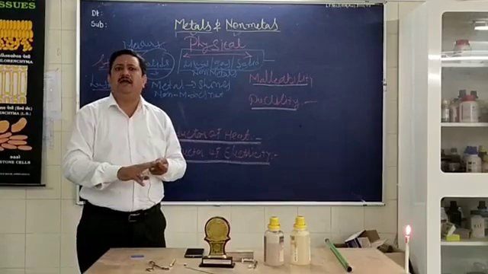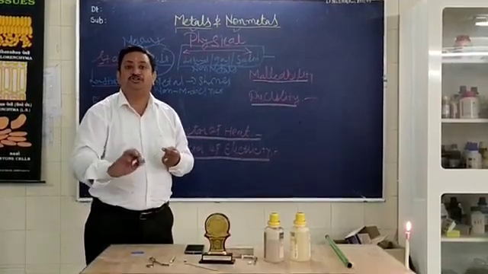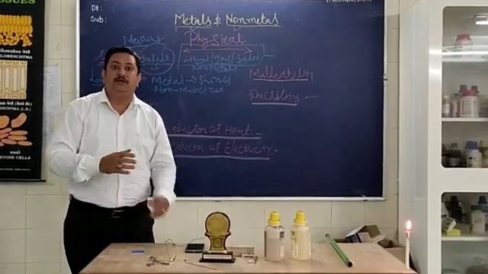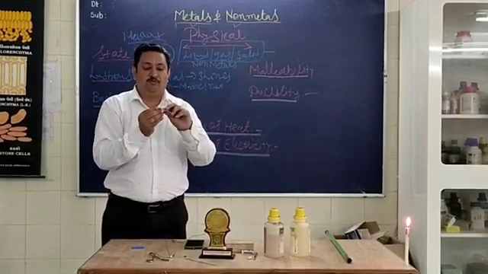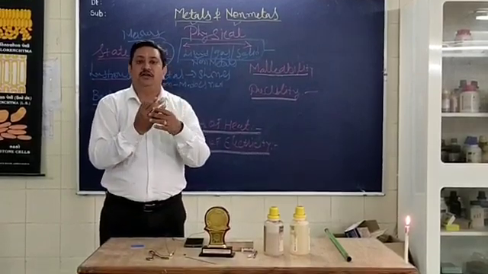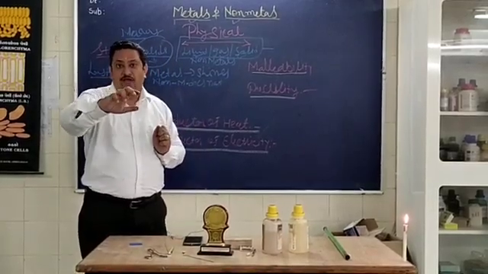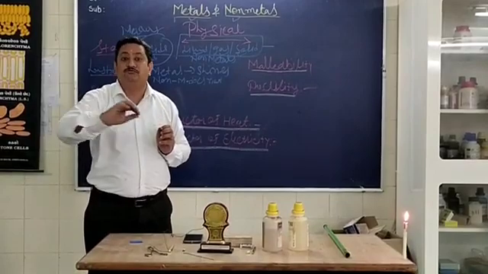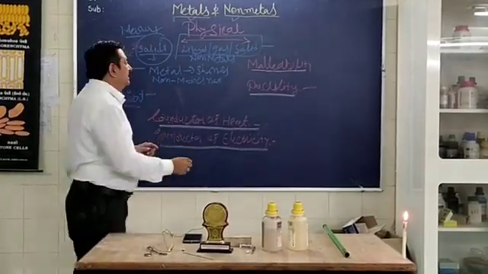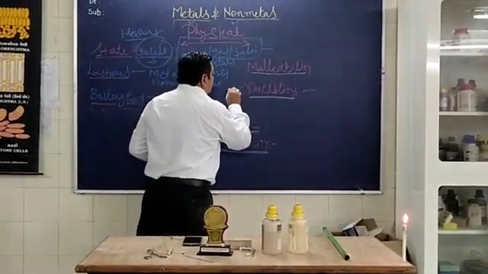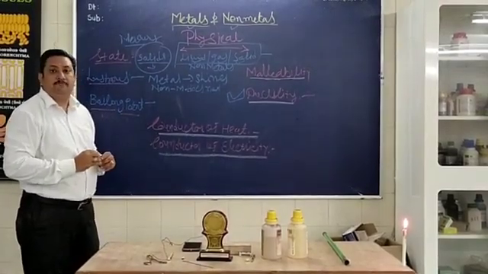So we can convert the metal into wire form by giving pressure and heat. Have you seen so many rings coming in wire form, so many small wires attached? So metals can be stretched with pressure into wire form, and that property is known as ductile, or ductility of metals.